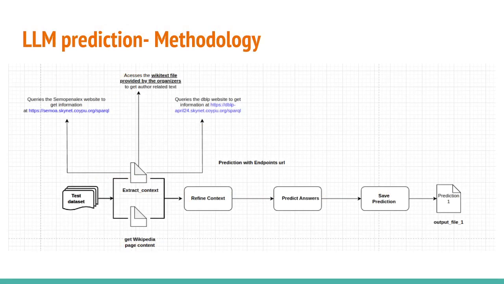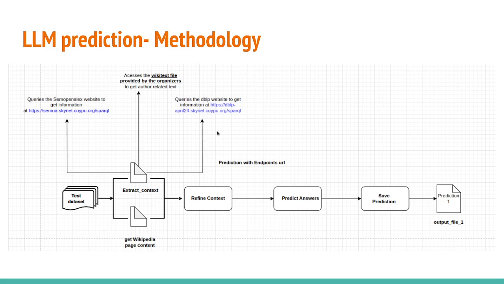Now here is how the LLM prediction works. First, it takes the test data set which is provided by the organizers and extracts the context. To extract the context, it is a file which accesses the SemOpenAlex, accesses the Wikipedia tags provided to us by the organizers, and also accesses the DBLP to be able to get this information.